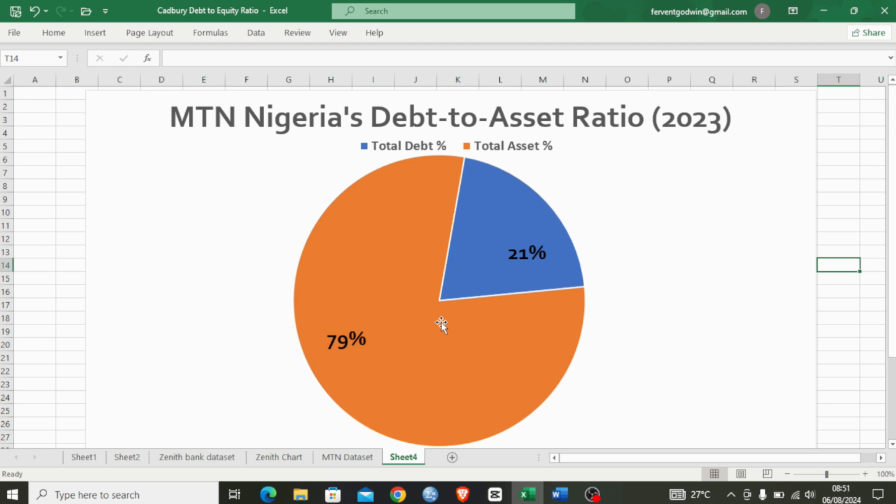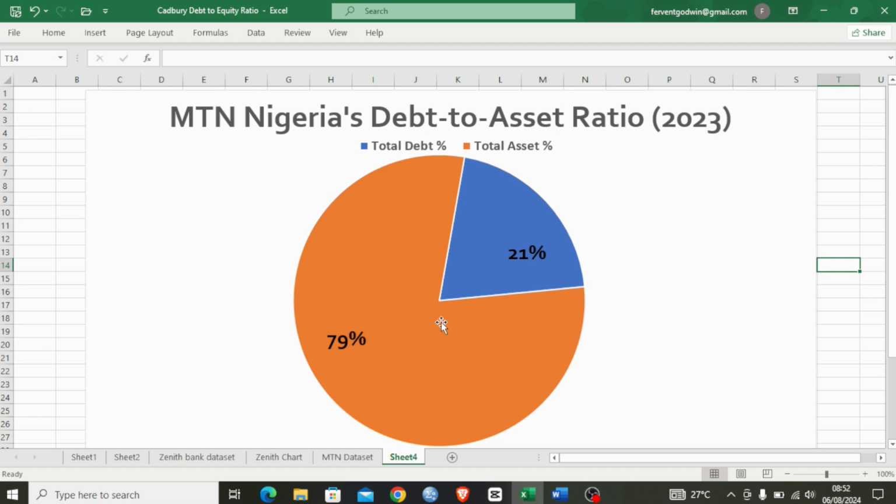Also, you could take into consideration the growth stage. This low debt to equity ratio might be due to their established market position, and growth stage companies may have different financial needs. So this may just be unique to them, and overall MTN Nigeria PLC's debt to asset ratio of 0.26, like we mentioned earlier, indicates a very healthy financial position and a balanced approach to debt and equity.